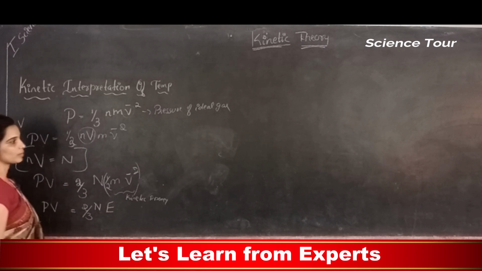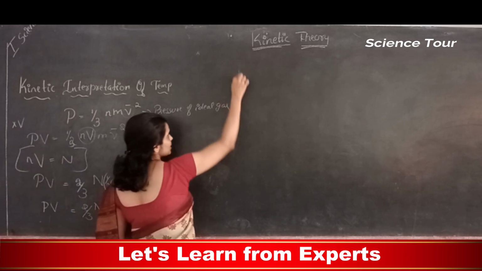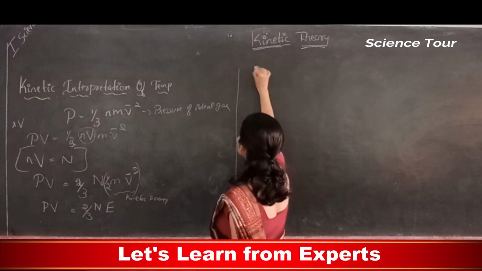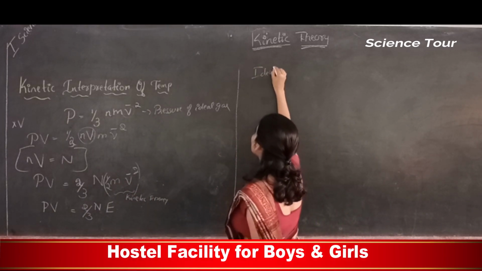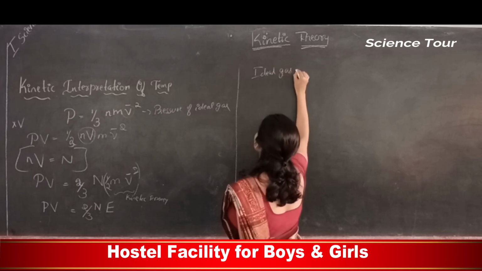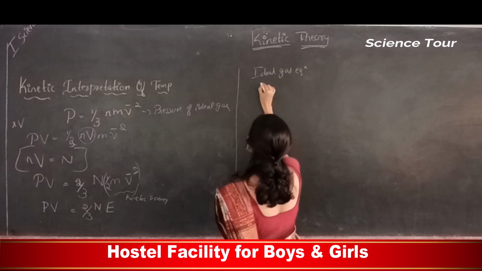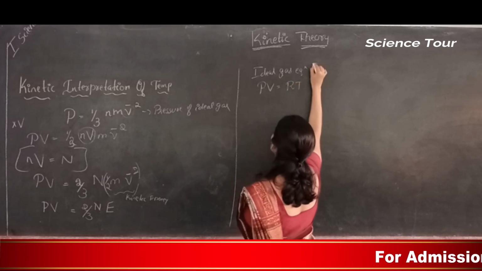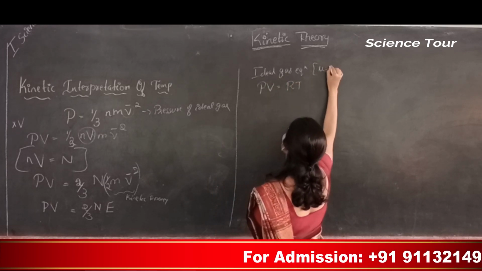P is the pressure. Now since it is an ideal gas, we know the ideal gas equation. What is the ideal gas equation? What does that say? PV is equal to RT for 1 mole. Mu is equal to 1 mole.